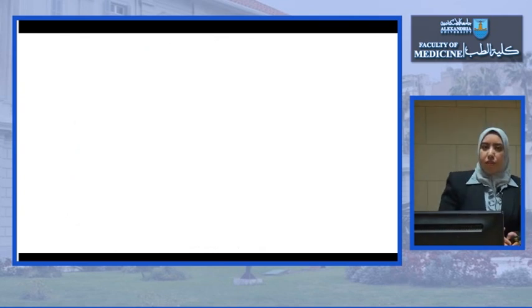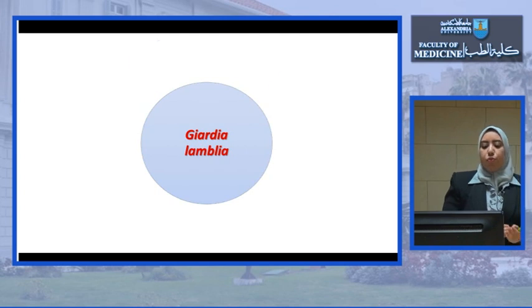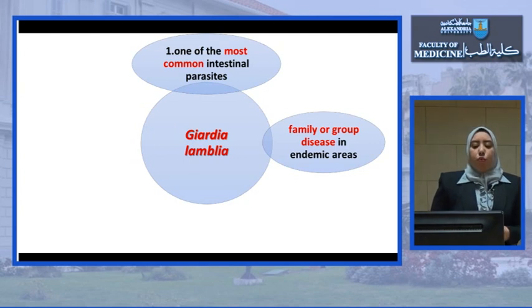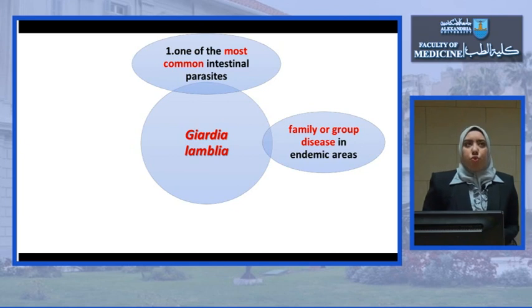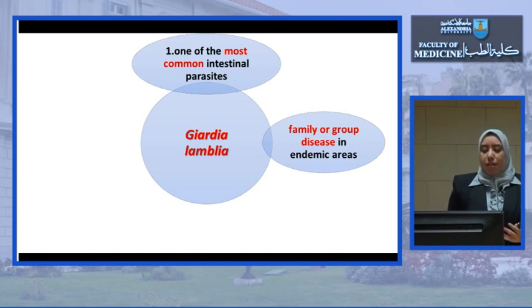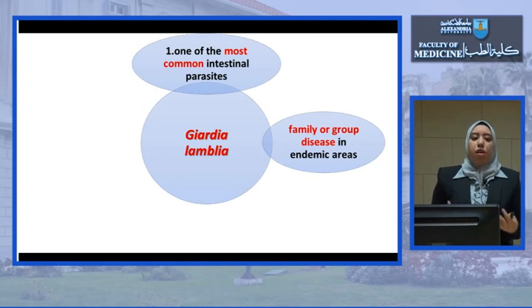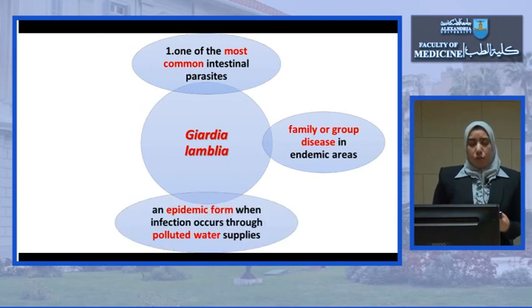Let's start with the second part of this lecture, which is the Giardia lamblia. Giardia lamblia is one of the most common intestinal parasites. It usually occurs as a family or group disease in endemic areas, where it is transmitted orally.